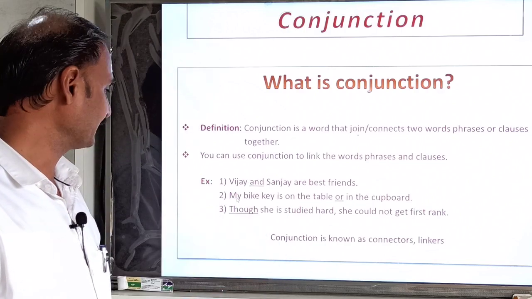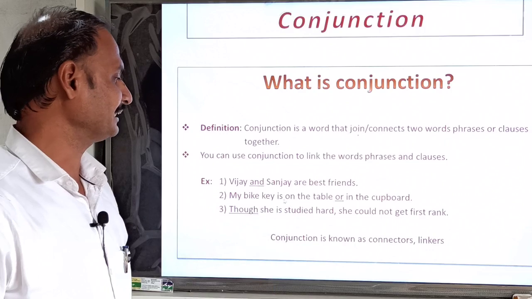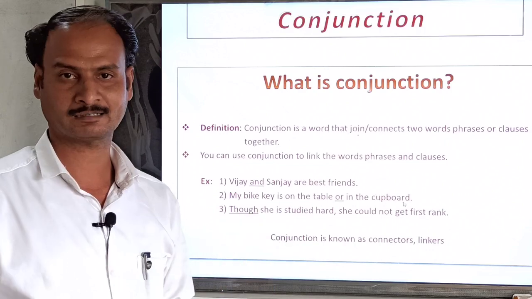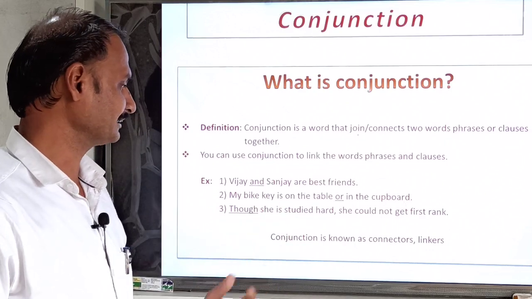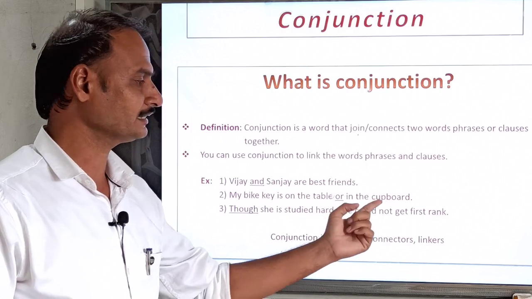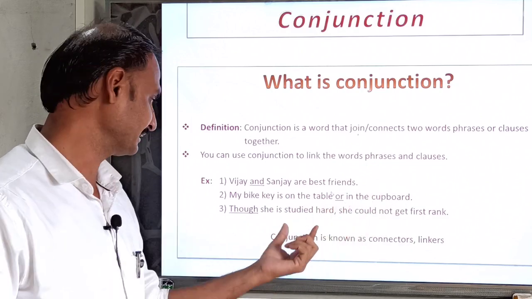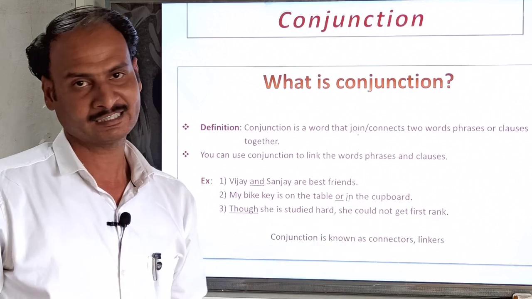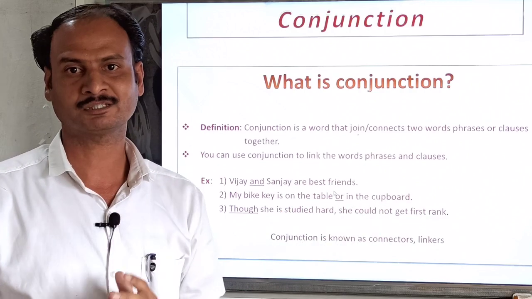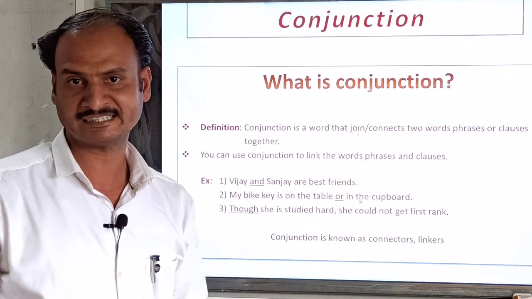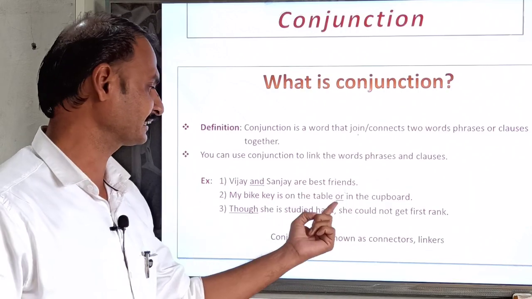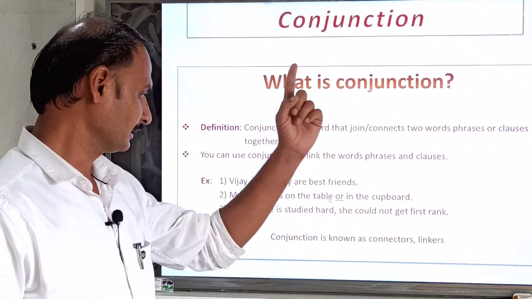The next sentence is: my bike key is on the table or in the cupboard. In the second sentence, 'on the table' or 'in the cupboard', both are phrases of the sentence. Both phrases have been connected with the connector 'or', that is called a conjunction.